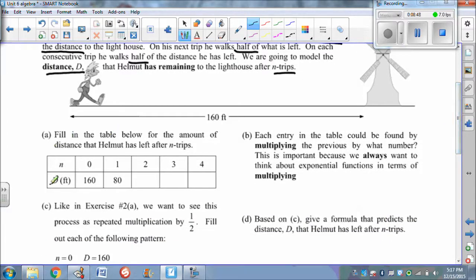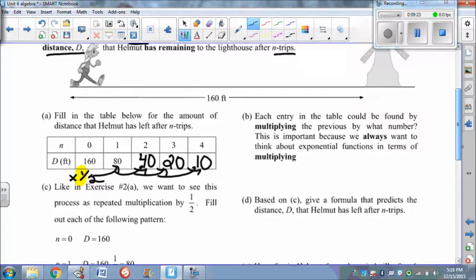So we can start filling out this table. n trips, so 0 trips. He hasn't left his starting point. He's at 160. After 1 trip, we said he walks half the distance, so he's got 80 feet left. Now after 2 trips, half the distance, he's got 40 feet, then 20 feet, then 10 feet. So you can see we're taking half each time. So we're multiplying by half.